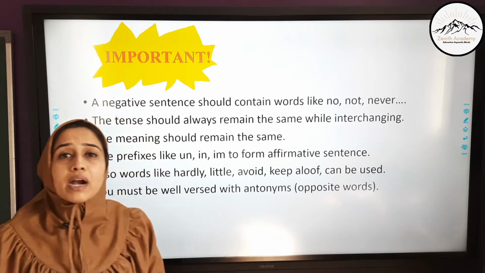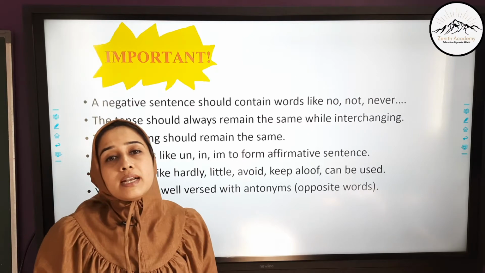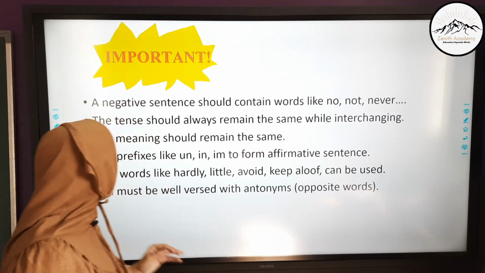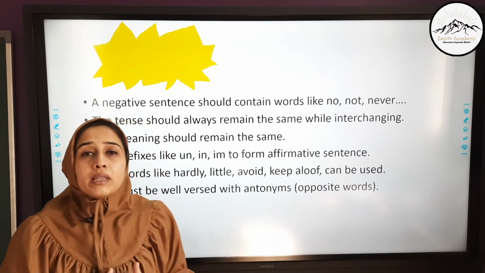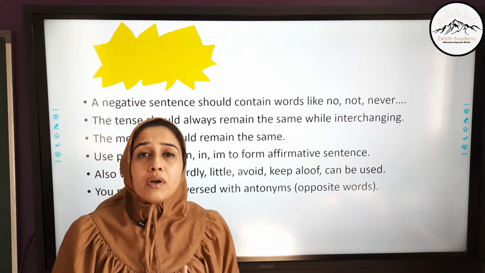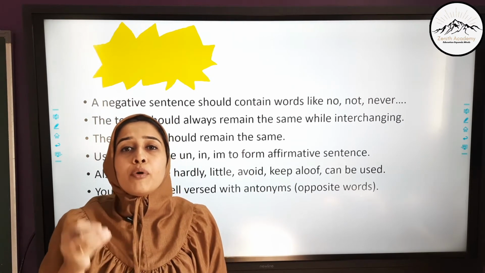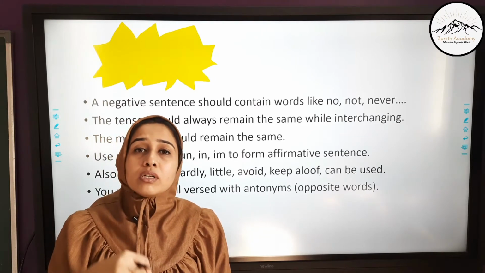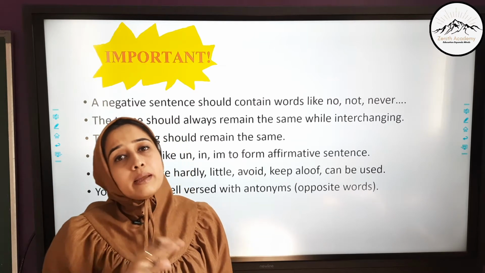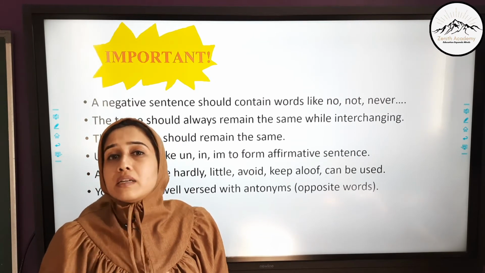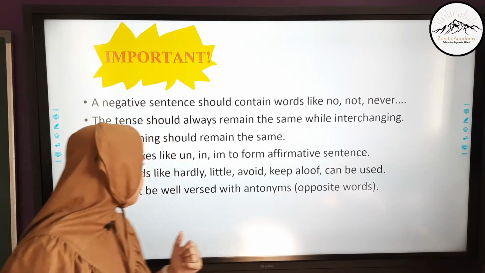This we have seen in part 1 also. The tense of the sentence should not be changed. The meaning should remain the same when you are transforming the positive sentence into negative. You just don't blindly have to put the word not over there, because if you put the not without changing the main word, the meaning changes. This you will understand when we see the examples.